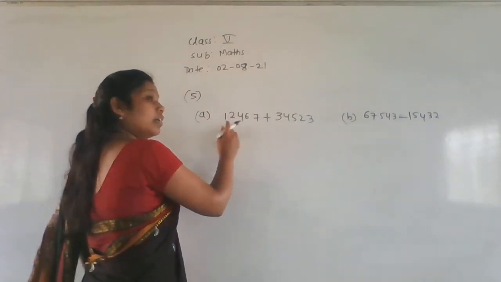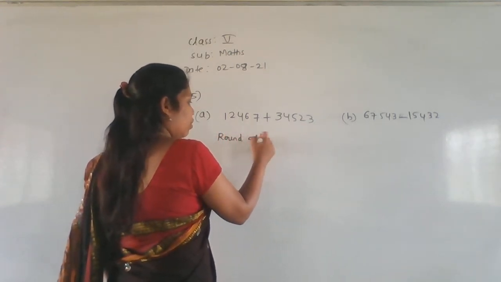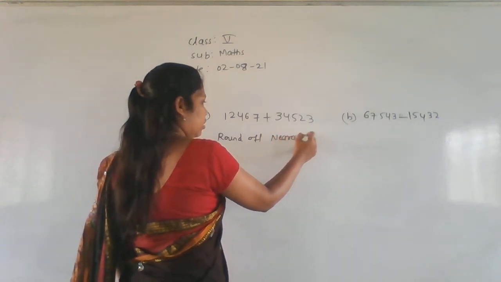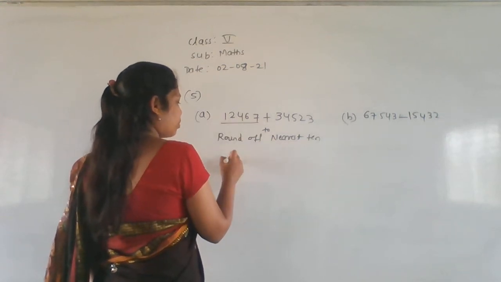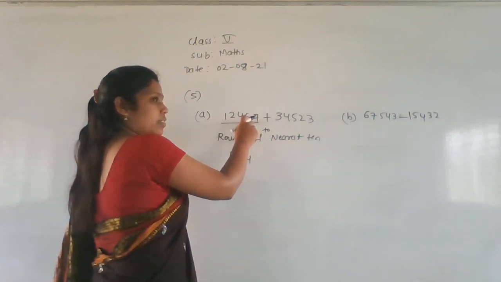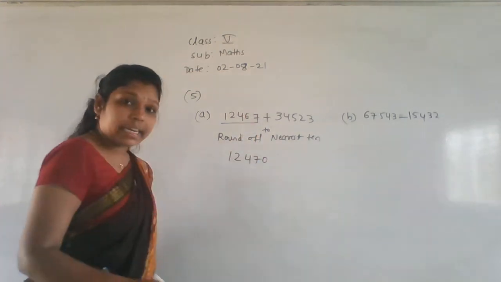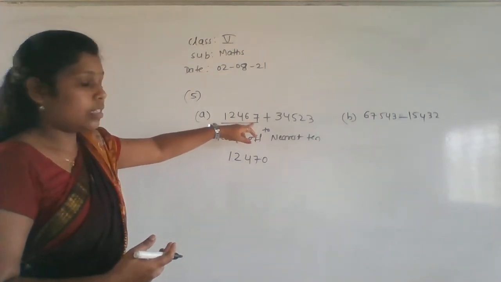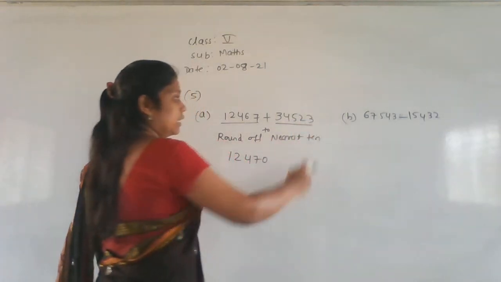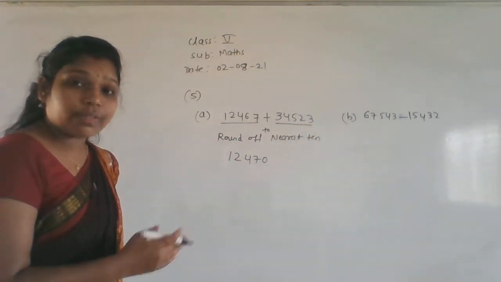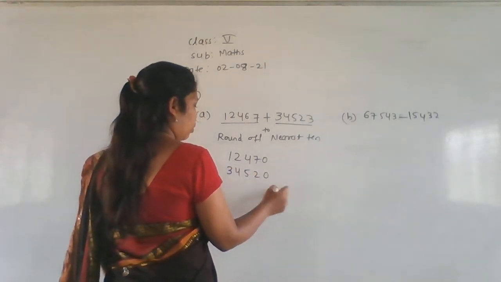So I am doing the nearest 10. For first, round off the numbers to nearest 10. So what will this value become? 1 2 4 67 is there. 67 will become 70 because 65 is the middle number, and 67 is greater than that. So for that reason it is nearer to 70. Now this value 23 is given. 23 is nearer to which value? It is nearer to 20. Now add the values.